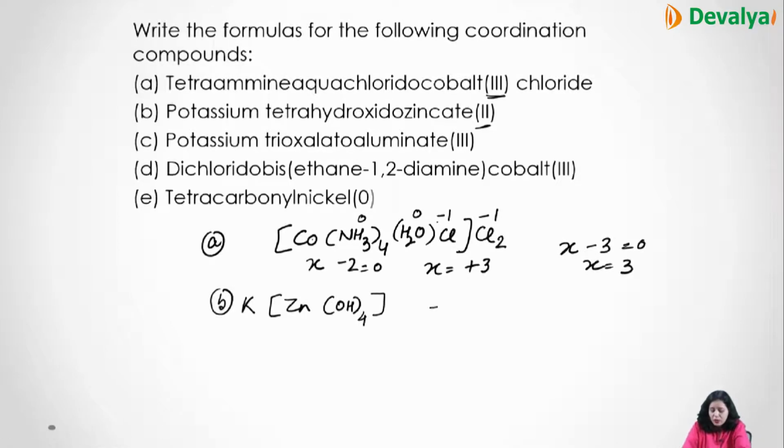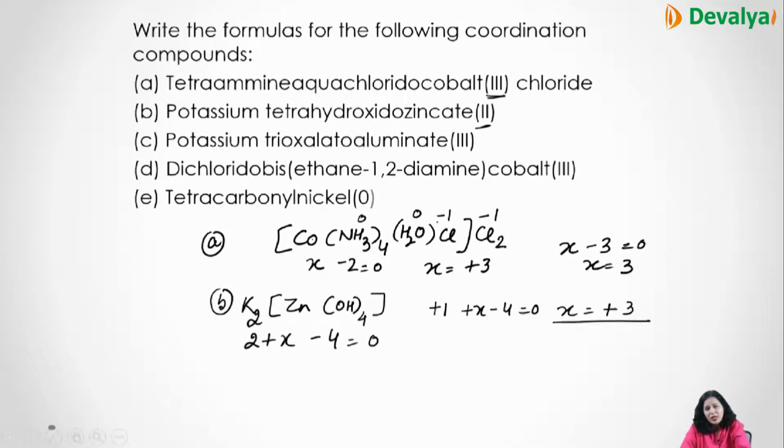But if we calculate here, +1 + x - 4 = 0, this is +3. This is 3. Now when this is 3 and we want 2, what will we do? We'll put 2 over here. Now if it is 2 over here, 2 + x - 4 = 0, this is +2.